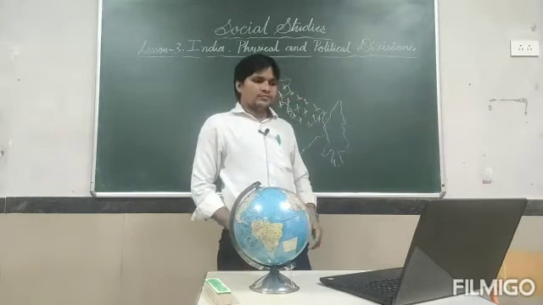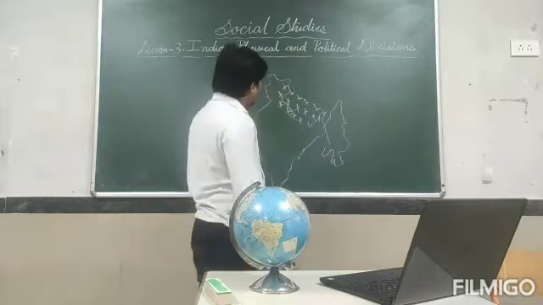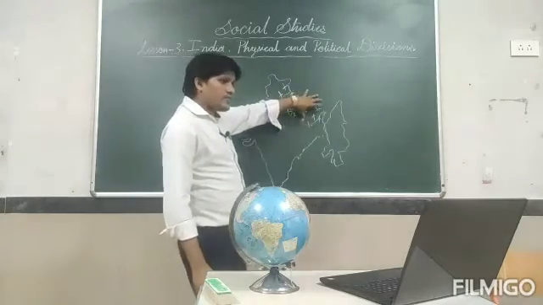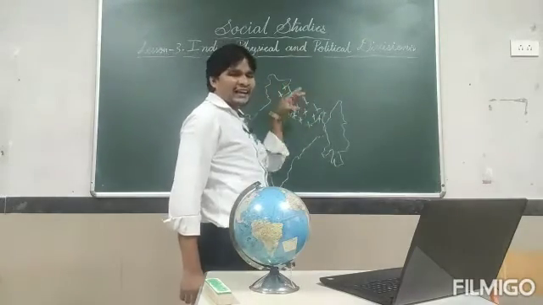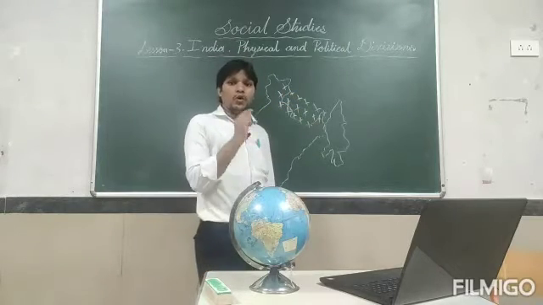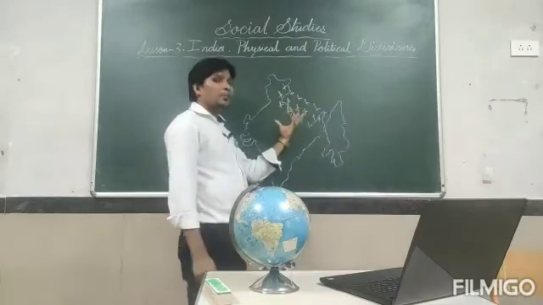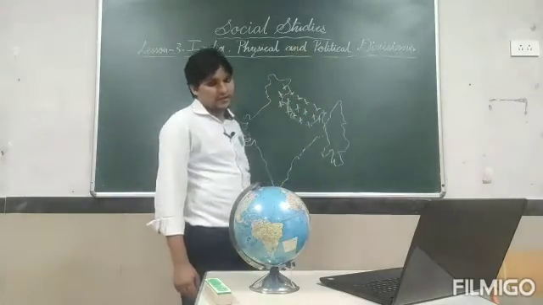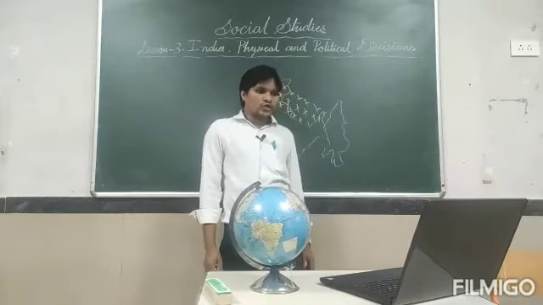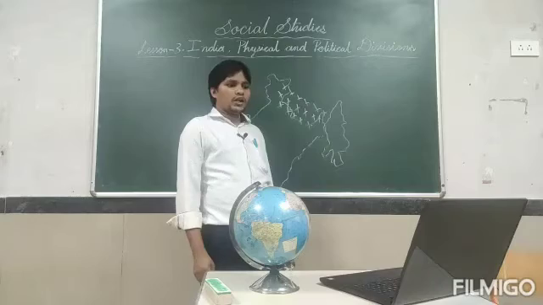There are many peaks in these mountain ranges. The highest mountains in the world are present in these ranges, and it has many highest peaks. The peaks of the Himalaya remain covered with snow throughout the year. The Himalayas form a natural boundary between India and China.